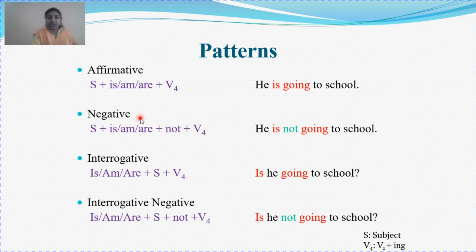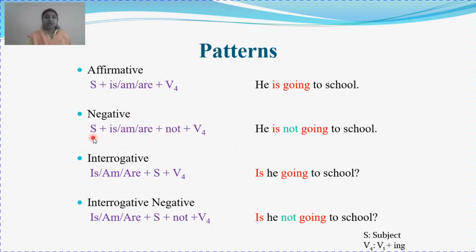Next is your negative. Now in simple present tense, we did not have any auxiliary verb in the affirmative form, so we introduced the auxiliary verbs do and does. But in case of present continuous tense, we already have the auxiliary. So we are going to use the same auxiliary verb in your negative sentence with not.